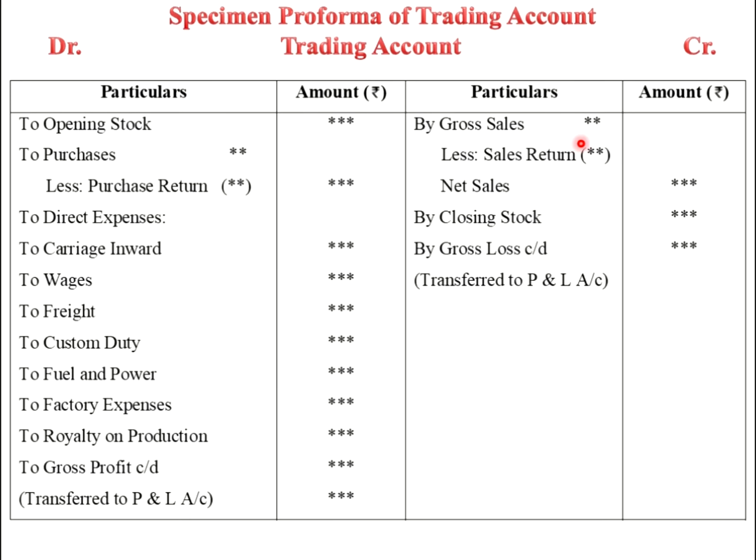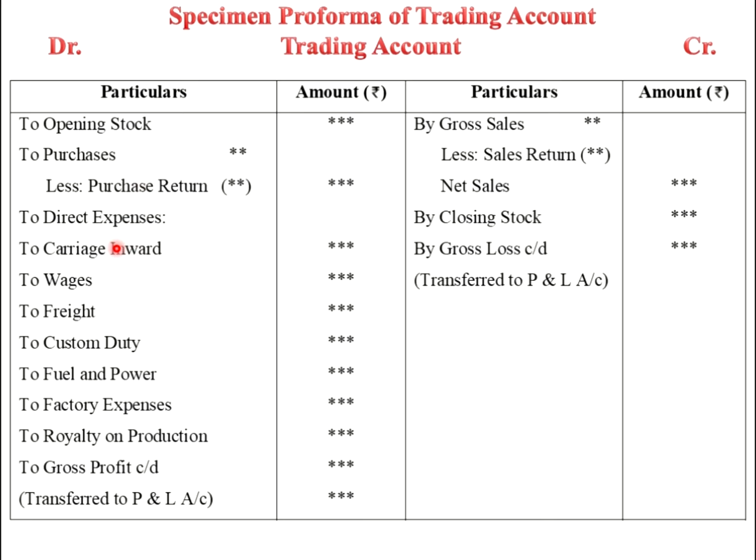This is the pro forma of the trading account. As I have already told you, on the debit side we record all the expenses and on the credit side we record all the income. First, we start the trading account with opening stock plus purchases minus purchase return, which will give the actual material consumed during that accounting period. And we record all the direct expenses. Direct expenses means what? The cost required to manufacture the sold goods. These are the direct expenses.